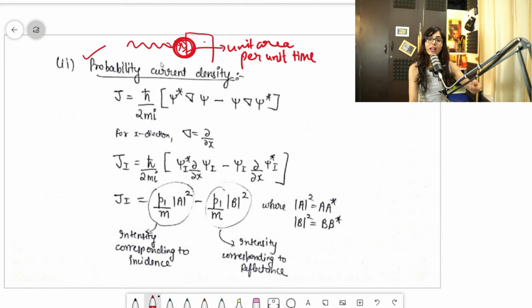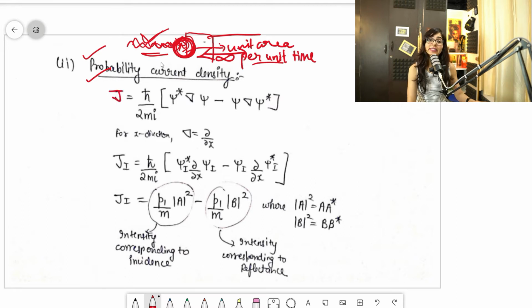Simply we are talking about what will be the probability of crossing by that particle of a surface. Suppose it is hitting that surface, so what will be the probability of this particle hitting the surface of unit area per unit time, like within 1 second, and within this 1 meter square area, what will be the probability of a particle crossing this barrier? Clear? Here we are talking about this infinite width. Clear? So that is the definition of probability current density, and we define it by J.